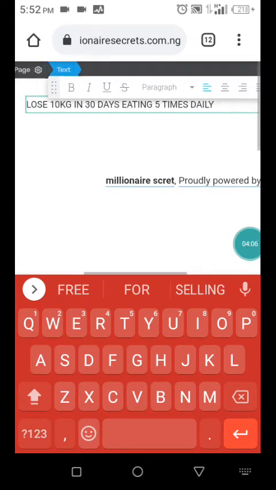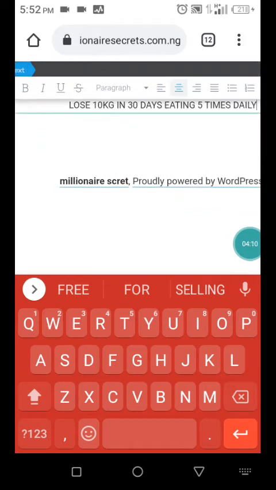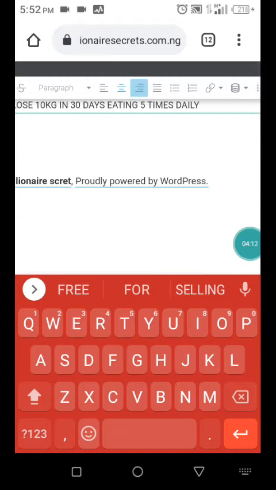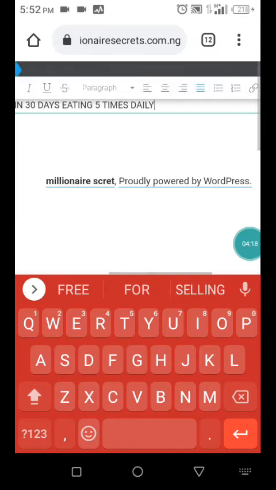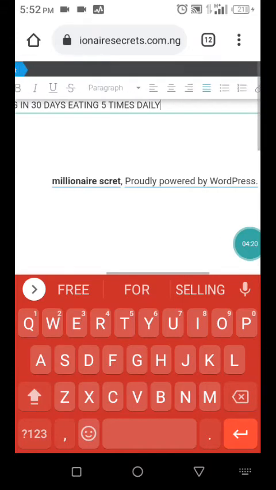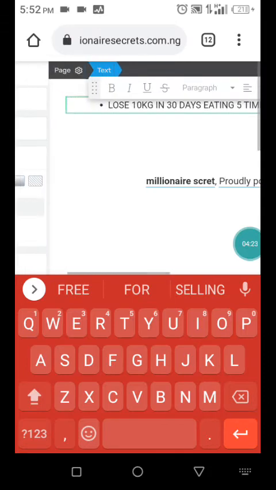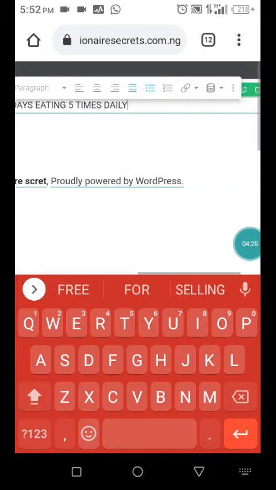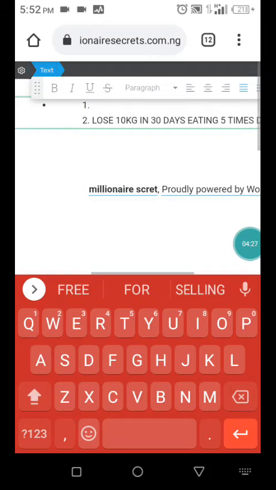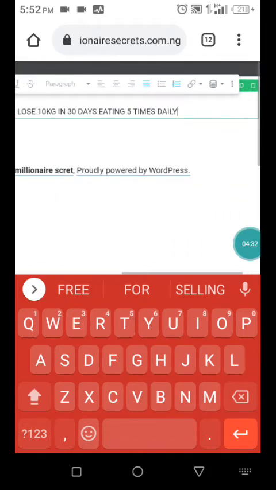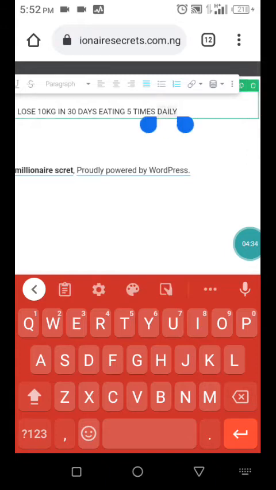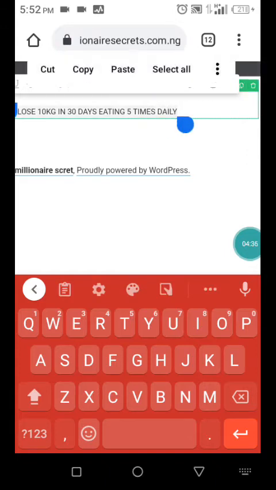Now after doing this, this is at the edge right now. You can put it to the side by using that. That is what it does. You want to take it to the right hand side, this is what this one does. You want to align everything together on the same line, that is what this one does. You want to add bullet points, you want them to have marks, that is what this one does. As you can see. You want to add numbers, that is what this one does. Are you getting it? You want to change it to a link. Let's say this word, daily. You want it to become a link that somebody can click. Touch where you see that link.